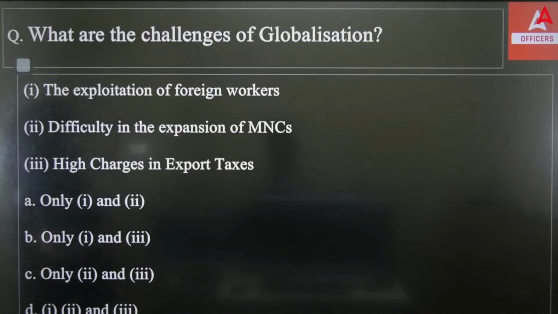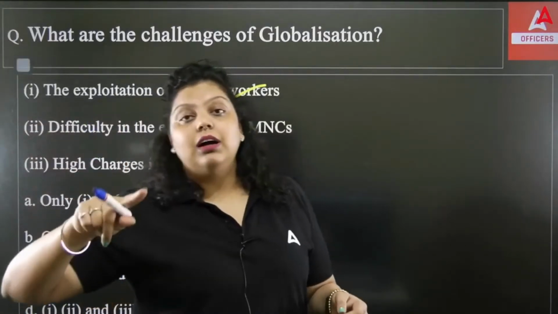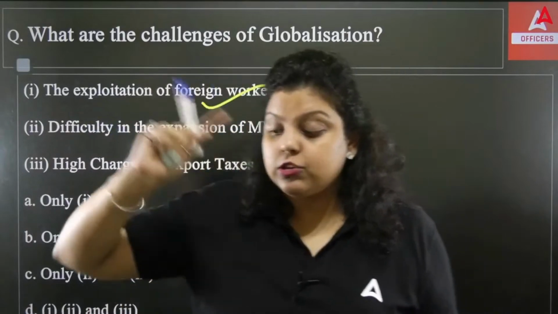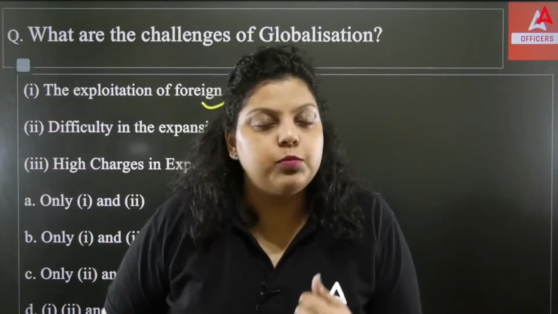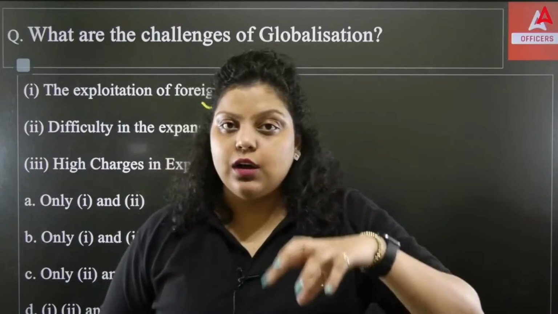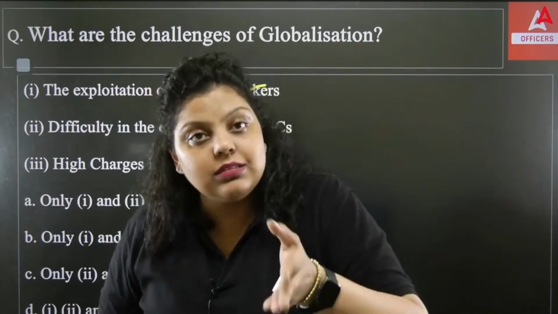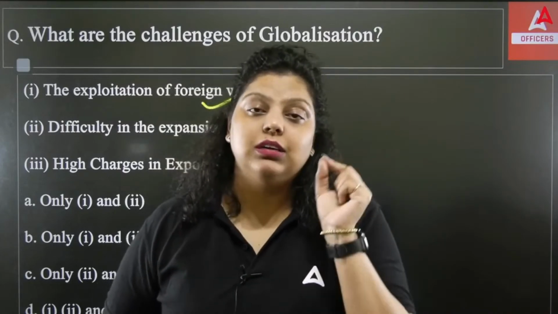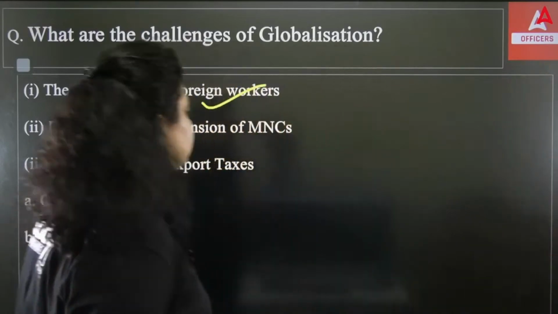Okay, so first is saying exploitation of foreign workers. Definitely it happens. We have studied the British era when the Britishers used to rule us. They used to exploit Indian labor. If I talk about how they used to exploit Indian labor, the average salary of Indian labor used to be 60 times less than that for the basic engineering service that Britishers used to provide in the country. So you can see a 60 times gap was there in the salary given to Indian labor and to British labor.